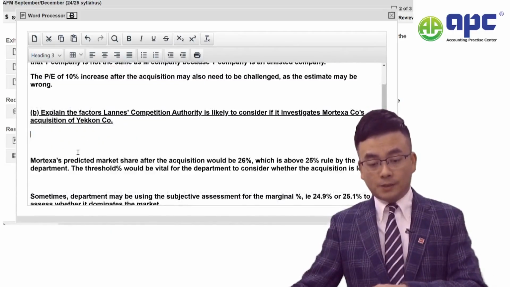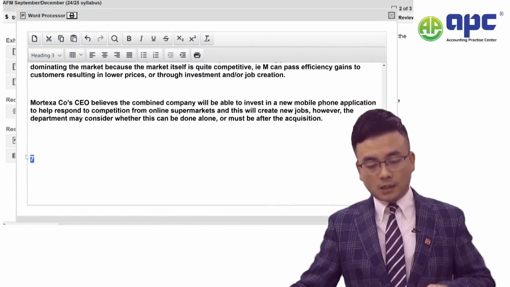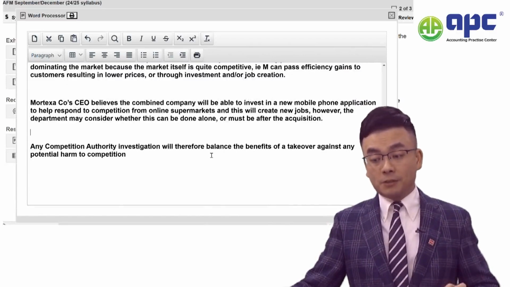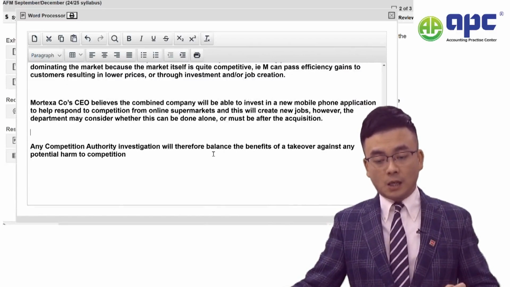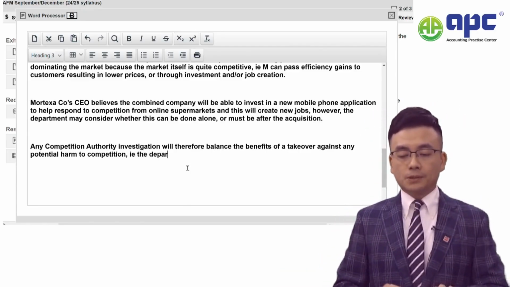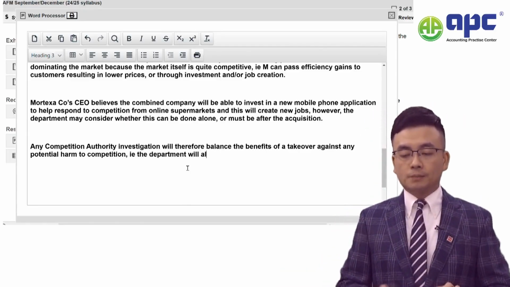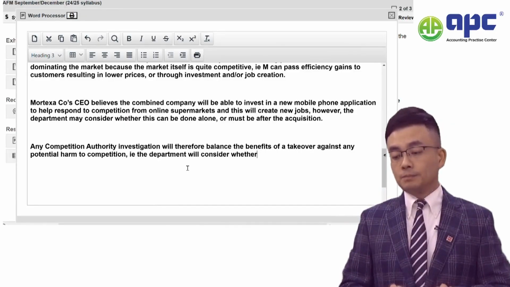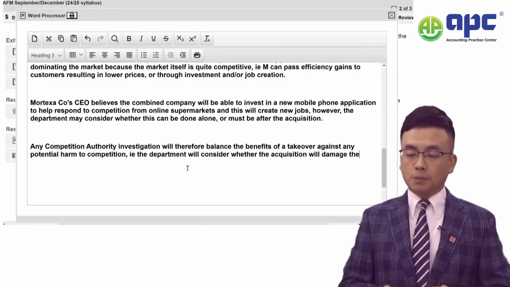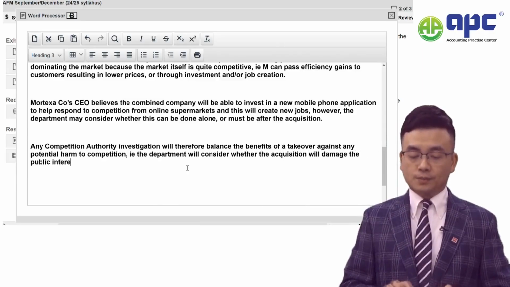Finally, of course, any competition authority would therefore balance the benefit of takeover against the potential harm to competition. So I would say that, i.e., the department will consider whether the acquisition will damage the public interests.